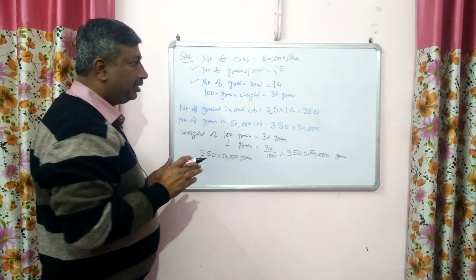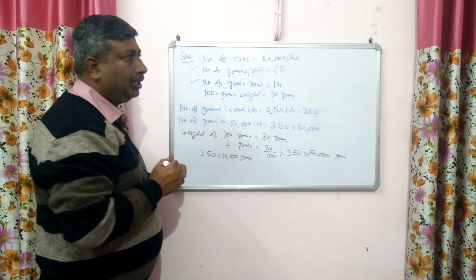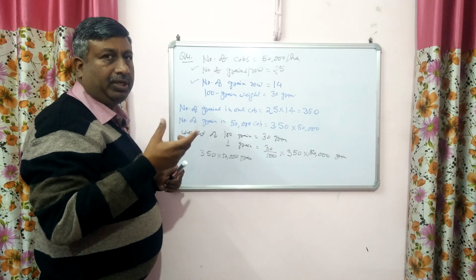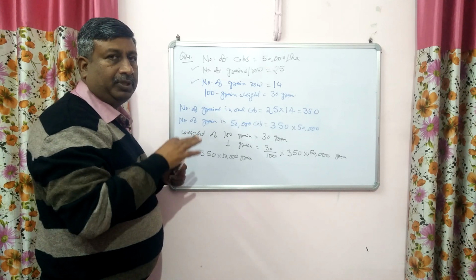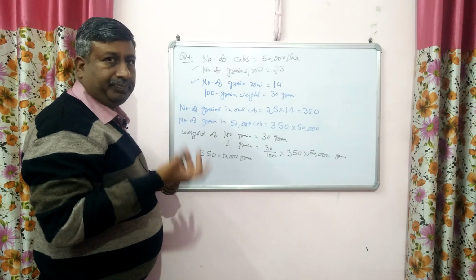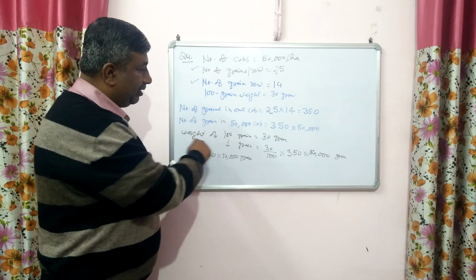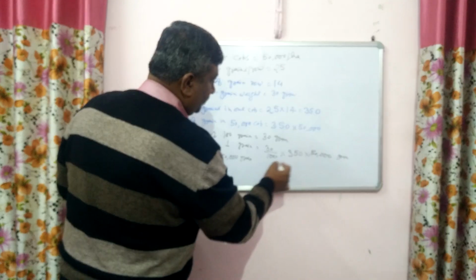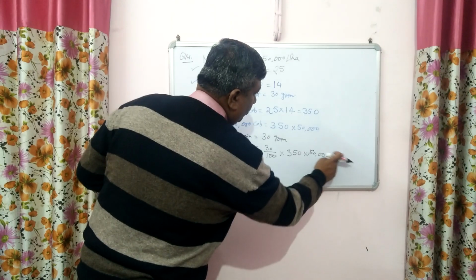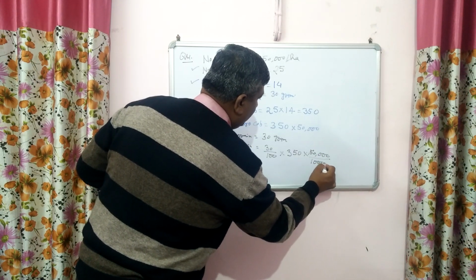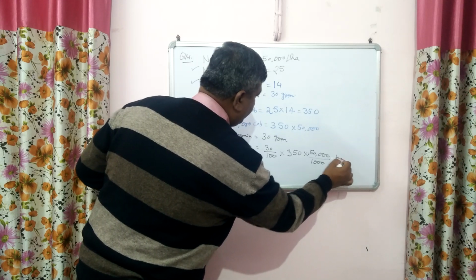So this is a simple calculation. No need to remember any formula. We simply calculate how many grains are in one cob. Then calculate the number of grains in total cobs. Then calculate the weight of grains with the help of this 100 grain weight. Okay. So this is in gram. So divide it by 1000 to convert it into kg.